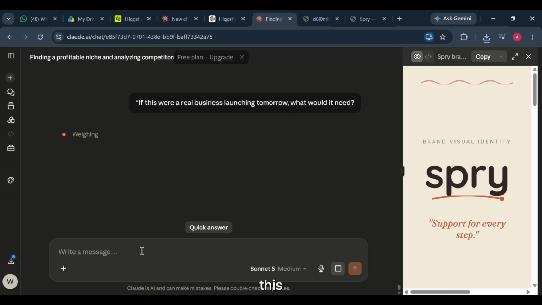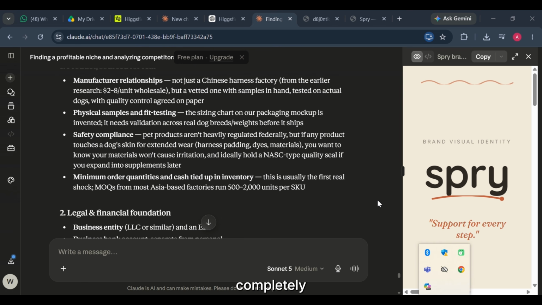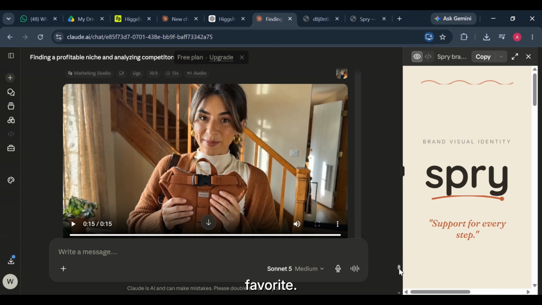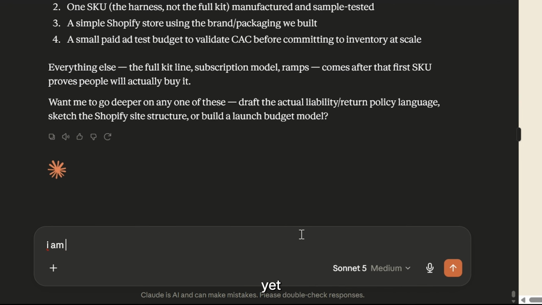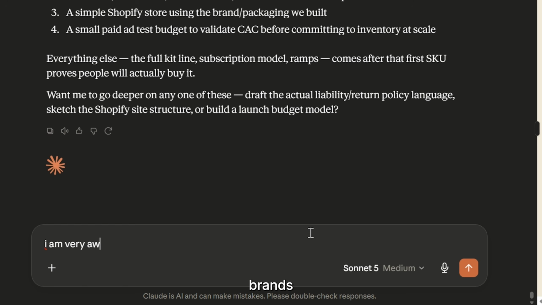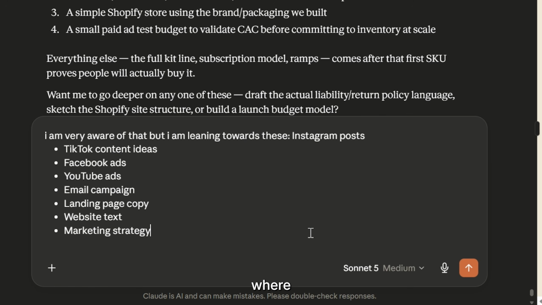Now imagine scaling this. Instead of spending days planning one advertisement, you could experiment with 5, 10, maybe even 20 completely different concepts before choosing your favorite. That's a completely different way of thinking about creative work. But we're not finished yet. Because polished commercials aren't the only thing brands rely on anymore. Some of the highest performing content online doesn't even look like an advertisement. It looks like someone casually picked up their phone, recorded a quick video, and shared their experience. That's where UGC comes in. User-generated content. So I wanted to see if Claude understood the difference.